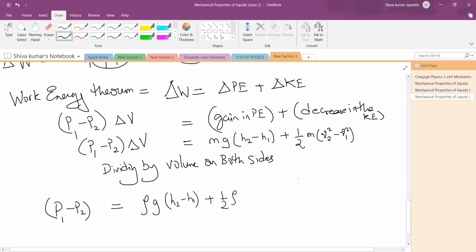I hope you understood, right? Mass per volume is density. So I divide by volume on both sides. Here it is gone. Here everywhere mass by volume came. Understood, both of you?